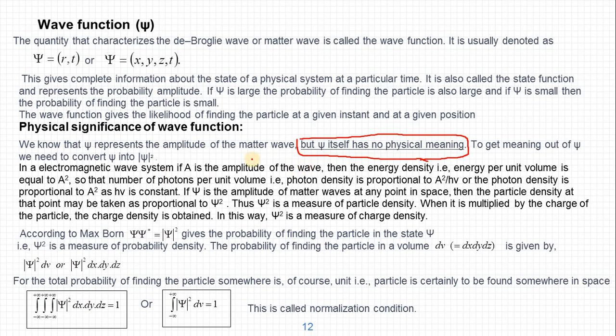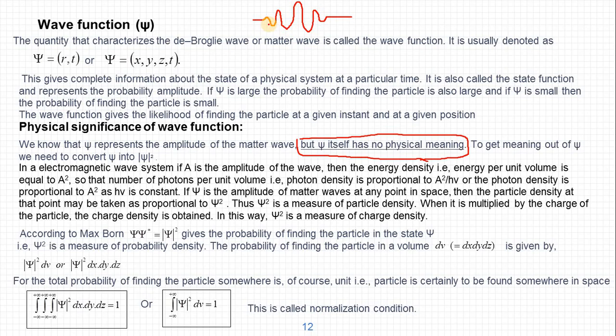Because psi, as we know, represents the matter wave. That means it is the probability amplitude of the matter wave. But as we know, a matter wave has both positive and negative amplitudes, like this.